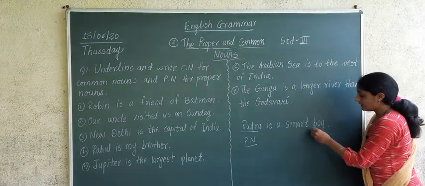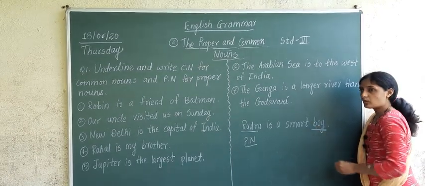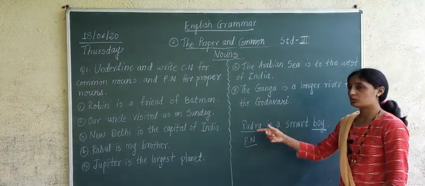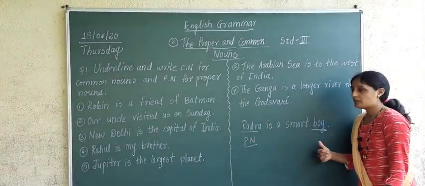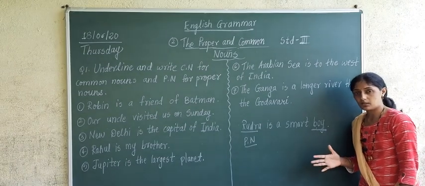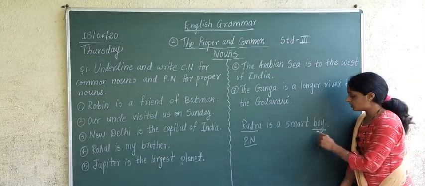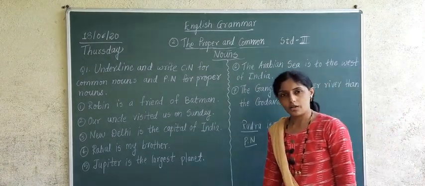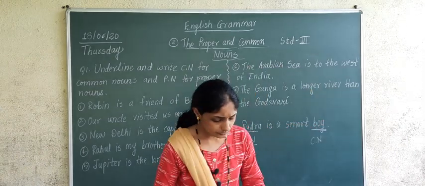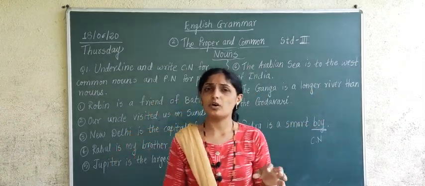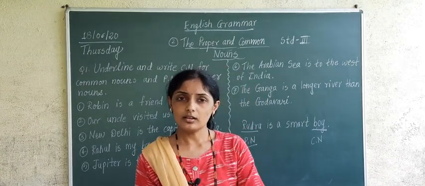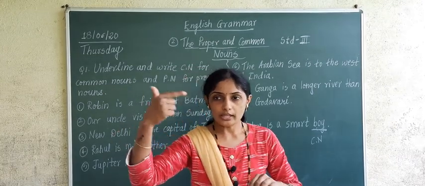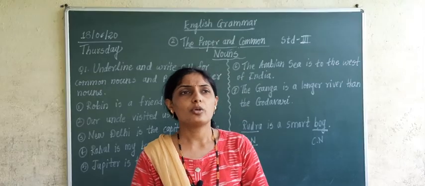And Rudra is what? Rudra is boy. This word stands for what? It stands for a boy. Correct or not? So the words which stand for a person, place, thing, animal, bird, those words are known as common noun. What are they known as? Common noun. Have you understood? He is a boy, she is a girl, then boy, girl, woman, man, more you can say.